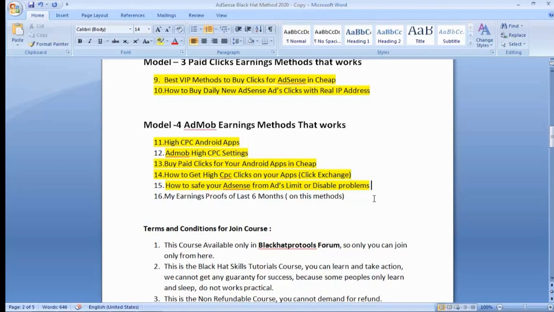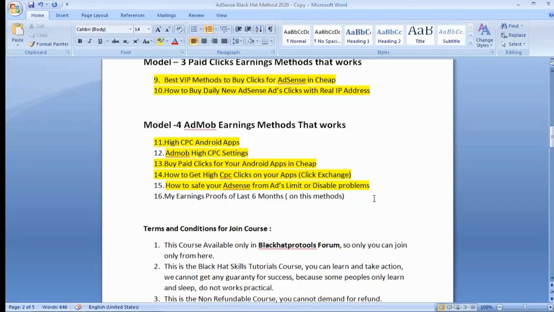And all these clicks are accepted by Google AdSense, and I do not face any ad limit, disable or suspend problem. For the last 6 months I have not faced any problem, but many of my students and many of my friends face the same ad limit problem. They say, "Hi friend, my account is disabled now." Why?